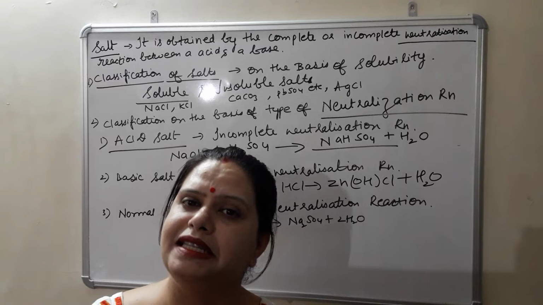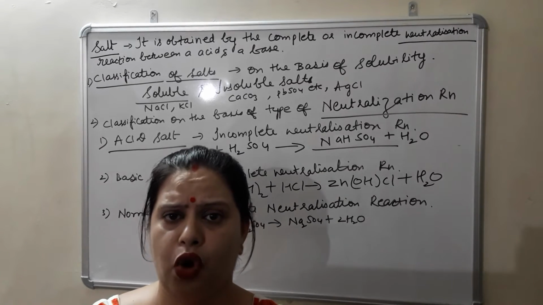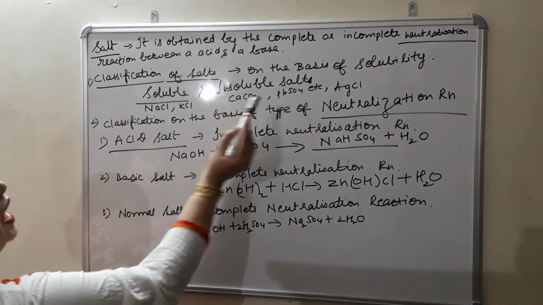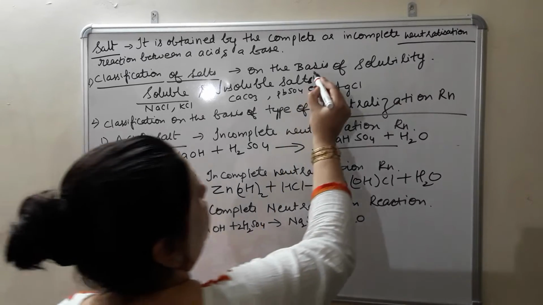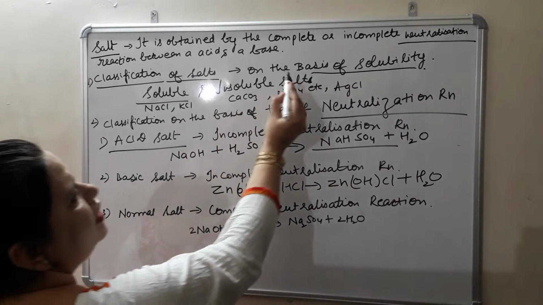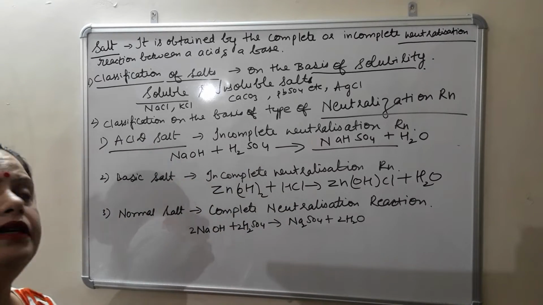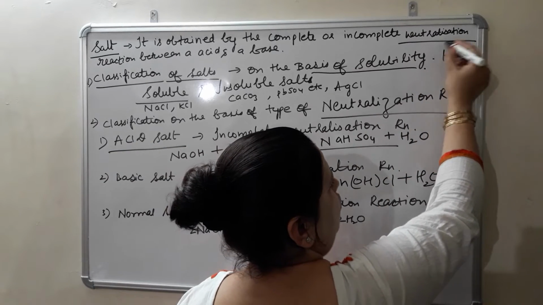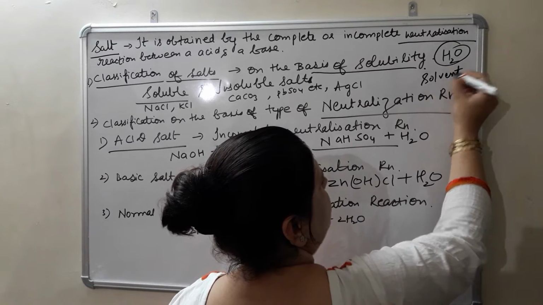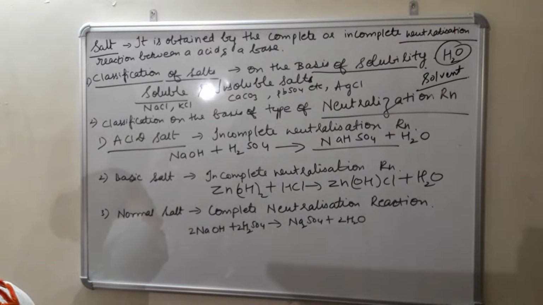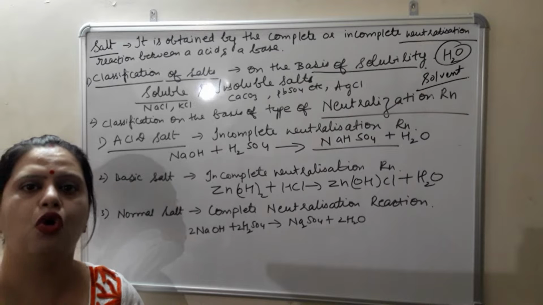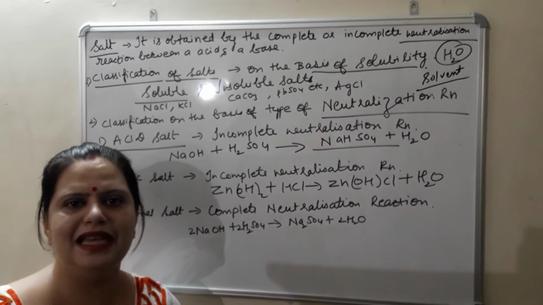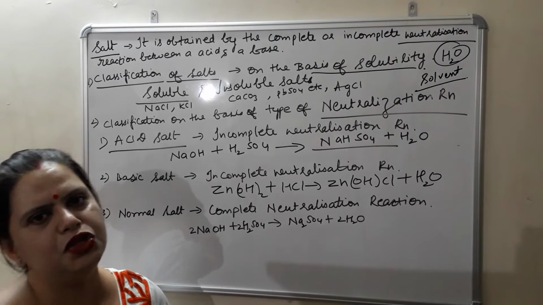Now first of all we will discuss the classification of salt depending upon different criteria. The first criterion is on the basis of solubility. Classification of salt on the basis of solubility, and solubility in which solvent? Particularly here we are talking about water as a solvent. So on the basis of solubility, there are two types of salt, very simple and very easy: soluble salt and insoluble salt.